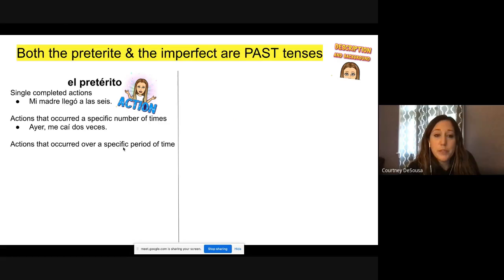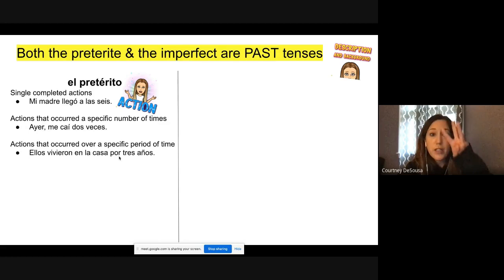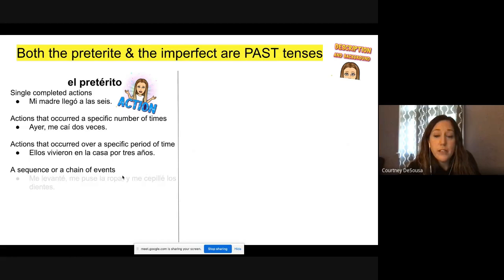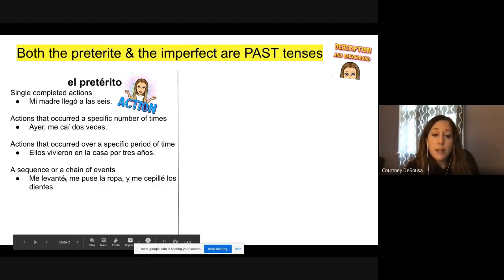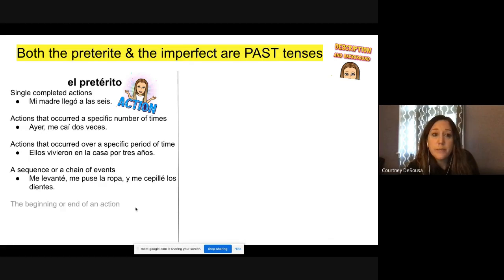Actions that occurred over a specific period of time. Ellos vivieron en la casa por 3 años. It's specific, for 3 years. They lived, vivieron. You conjugate it with the preterite. A sequence or chain of events. For example, in the morning, me levanté, I got up, me puse la ropa, I got dressed, I put on clothes, y me cepillé los dientes, I brushed my teeth. These are all in the preterite, because they're a sequence of events that are completed actions and they're done.